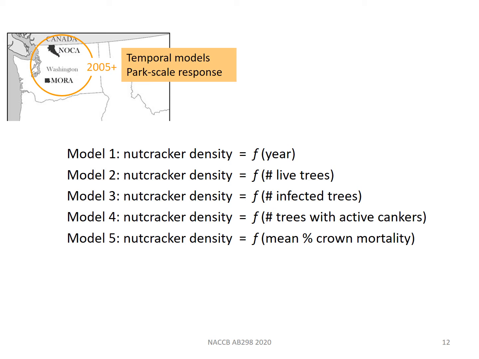Crown kill was defined as the mean percent mortality of whitebark crowns. Our expectation was that nutcrackers would be more abundant where more trees were alive with healthy seed-producing crowns.